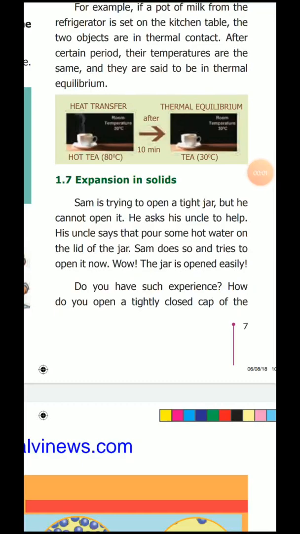Good morning students. Last class we learned heat and temperature, right? Okay. Today we are going to see the expansion in solids. How do solids expand?